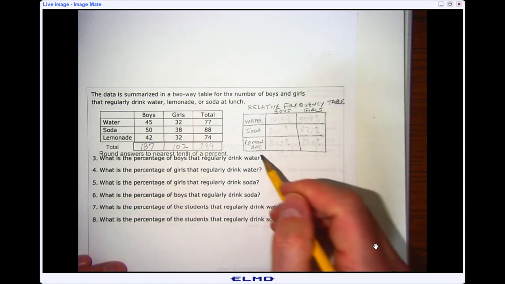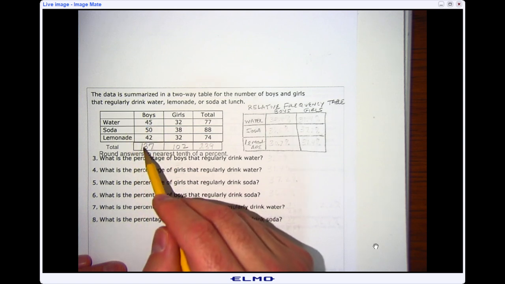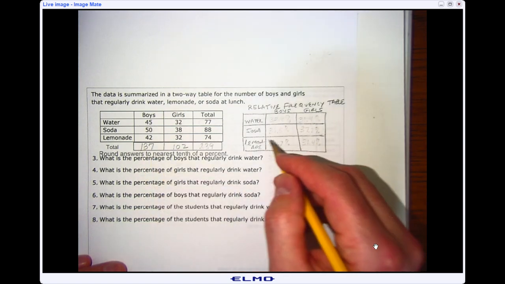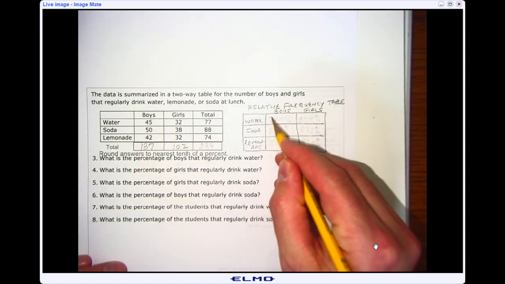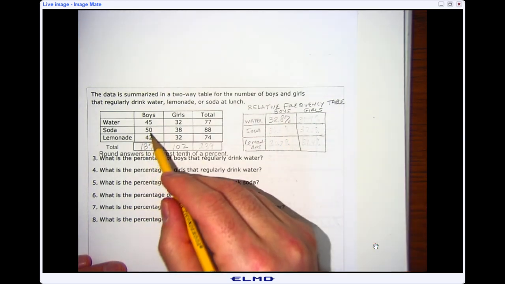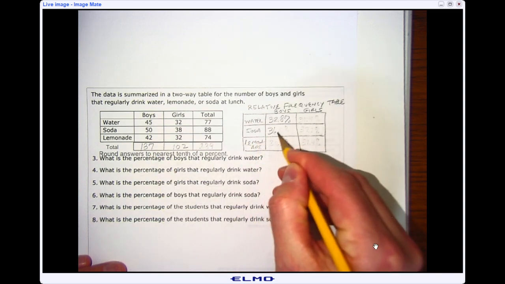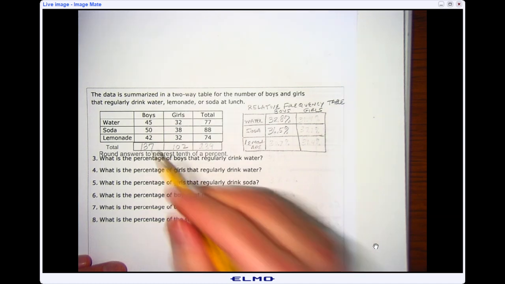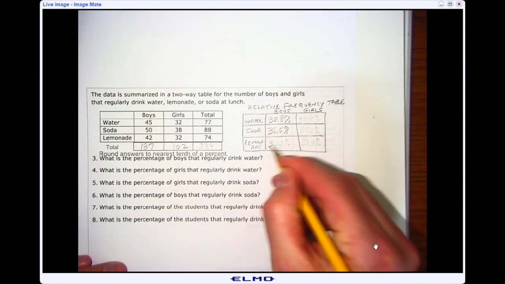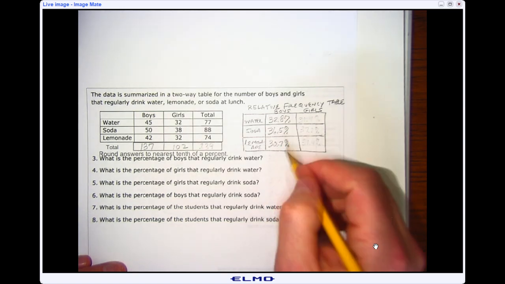Now, again, to do a relative frequency table, what we're going to do is take the boys: 45 out of 137 regularly drink water. So if I do 45 divided by 137, I'm going to get 32.8% rounded. Now I do the same thing for soda. So 50 divided by 137 would give me 36.5%. If I do 42 divided by 137, I should get 30.7%. And when I add up all those percentages, it should add up to 100%.